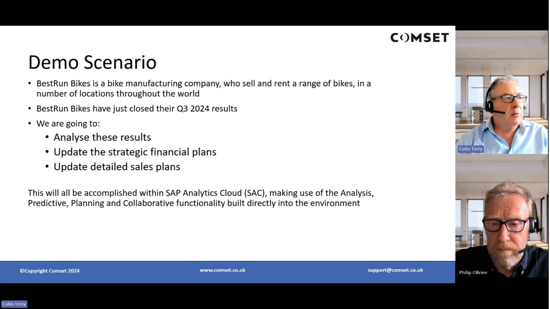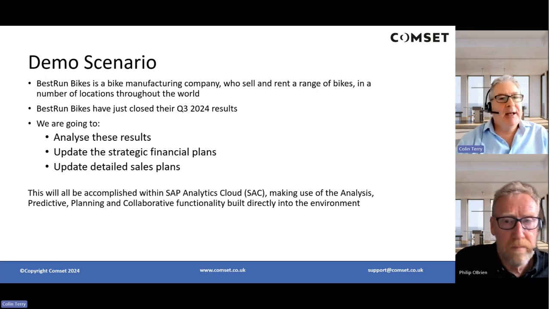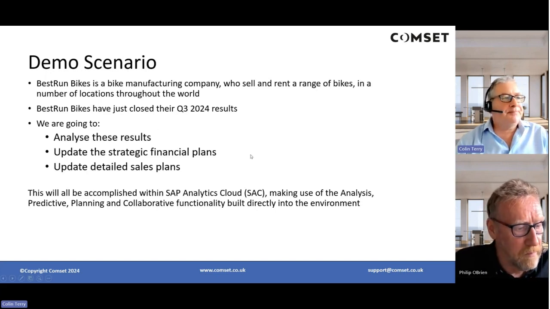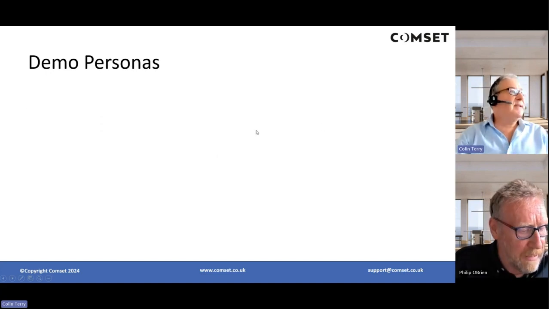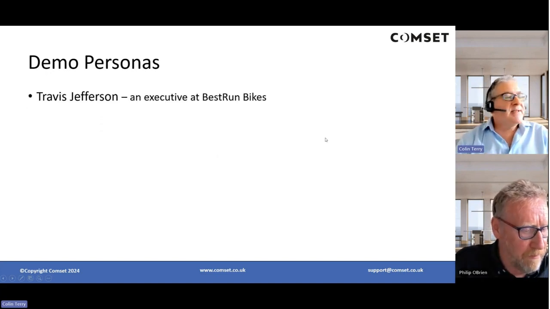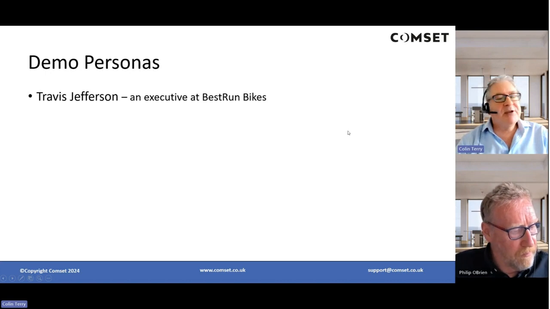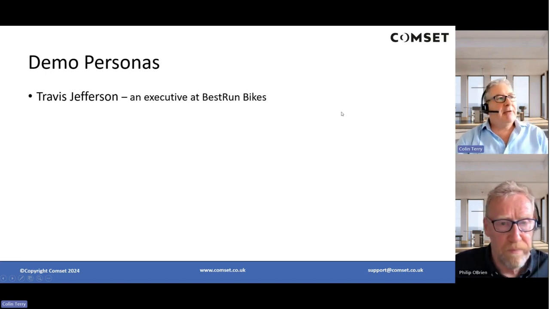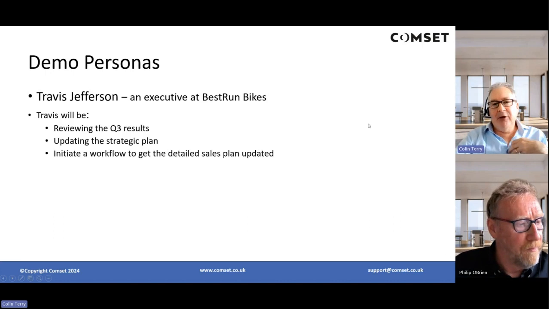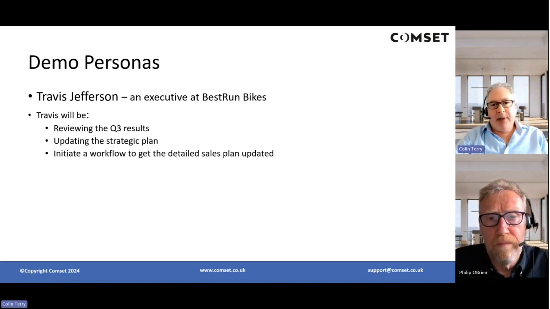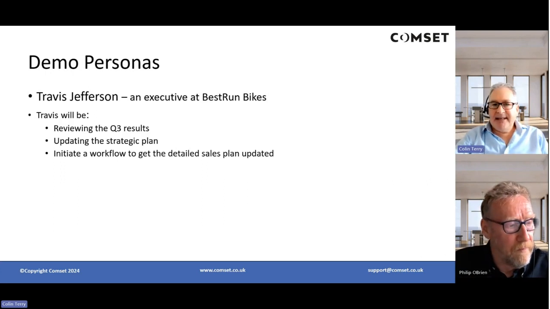And as Phil's just mentioned, all of this can be accomplished within one tool. We don't need to drop out of an analysis tool to go into a planning tool and vice versa. It's all built into Analytics Cloud. A couple of personas I'll be using today as part of this demo. We're going to start off using a guy called Travis Jefferson. He's an executive at Best Run Bikes, and he's going to be reviewing the Q3 results that we've just closed, and based on those, updating the strategic plan. He's in addition going to initiate a workflow to get his team to update the detailed sales plan.